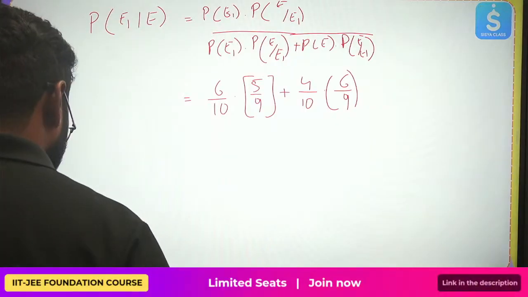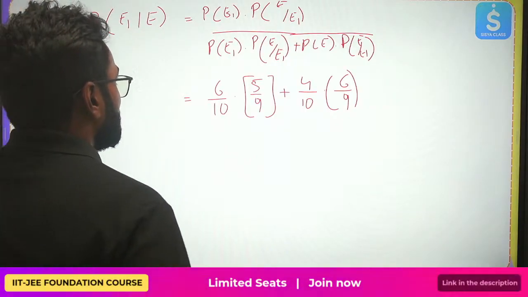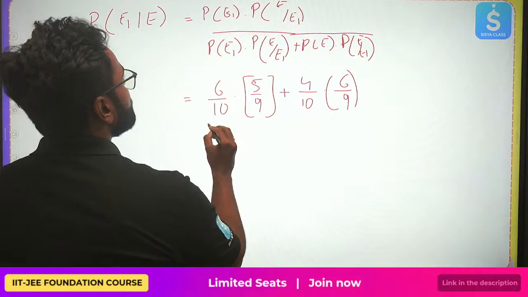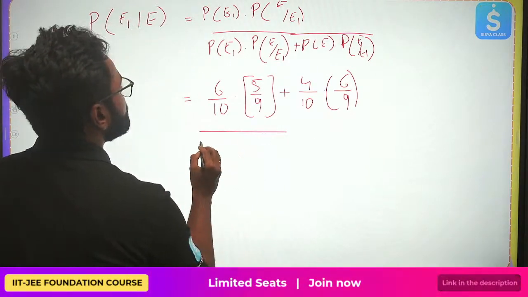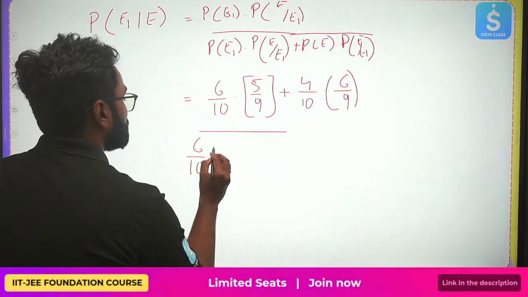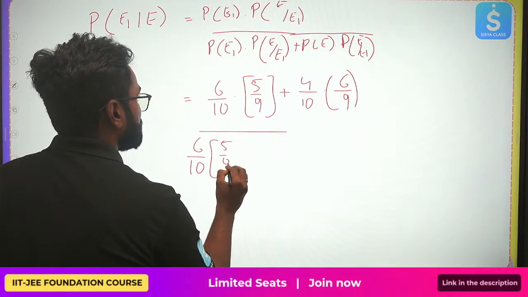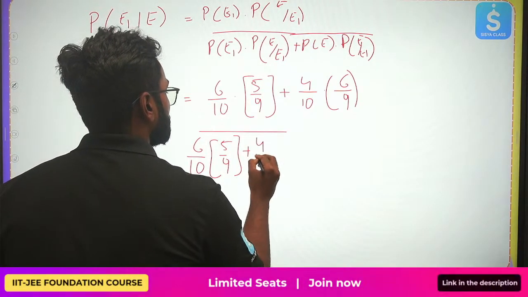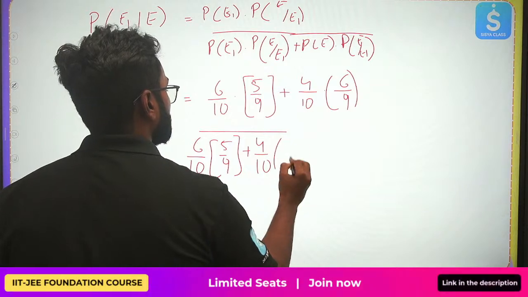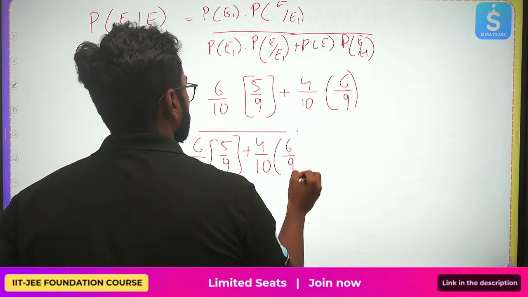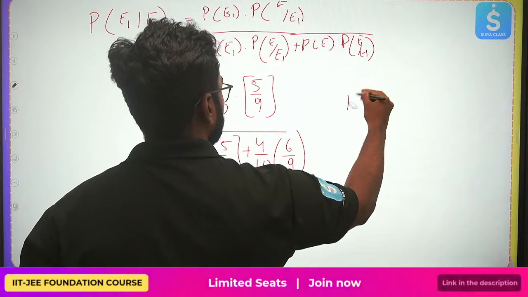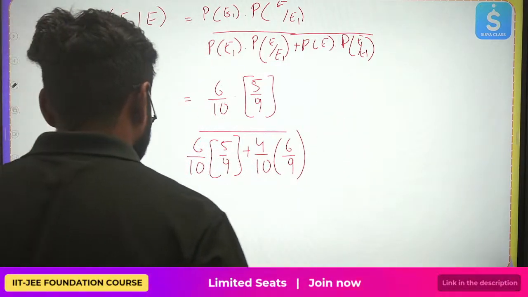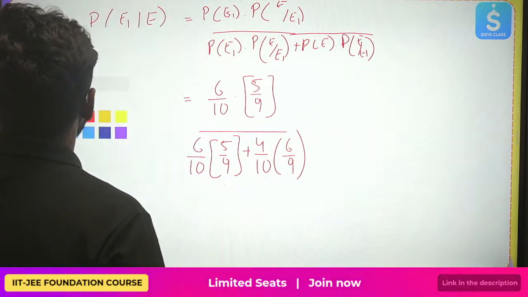Now let me solve this. Okay, this is your question. If I want to solve this, I can do it.